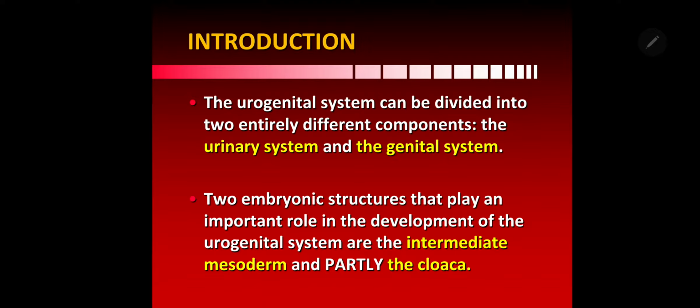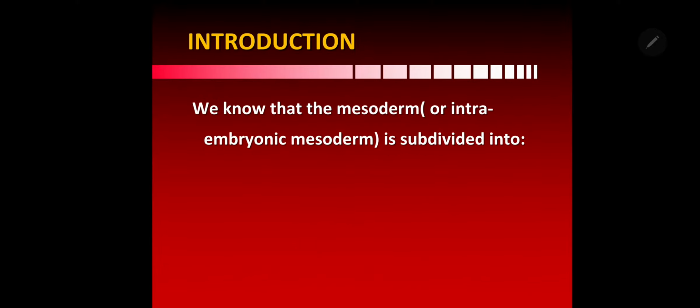Cloaca is the post-allantoic part of the hindgut, which is undivided, and will be divided into two parts by the urorectal septum. It has a role in the formation of urinary organs and also genital organs. So it has some role, but we are focusing our interest on the intermediate mesoderm.